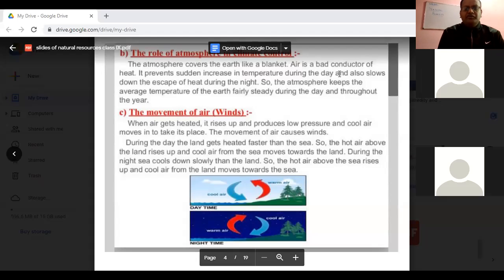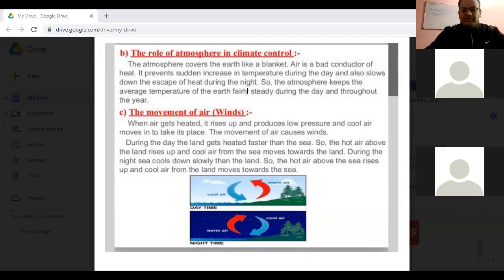Got it? Okay, Vinayak, you can mute yourself. So how does the atmosphere act as a climatic control agent? Anyone raise your hand so that I can unmute you. Anyone who wants to answer this question, how the atmosphere helps.